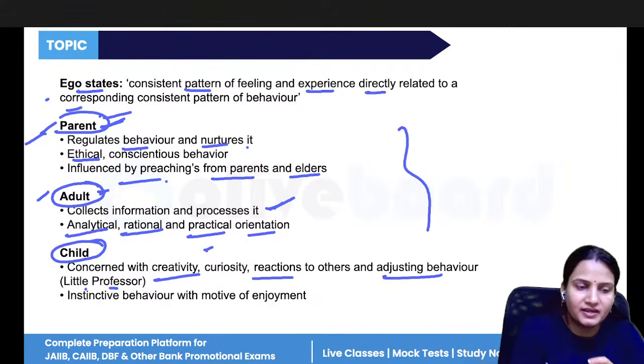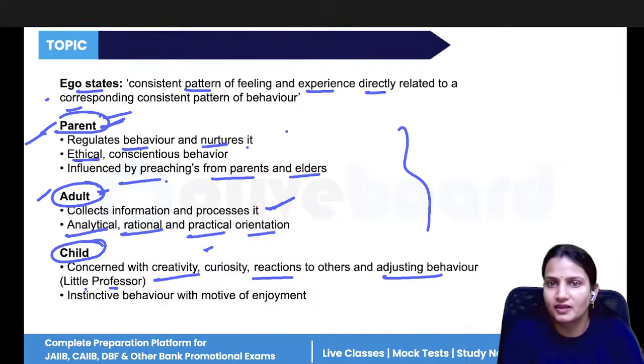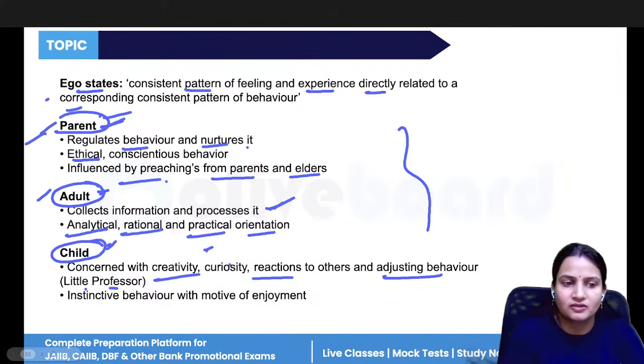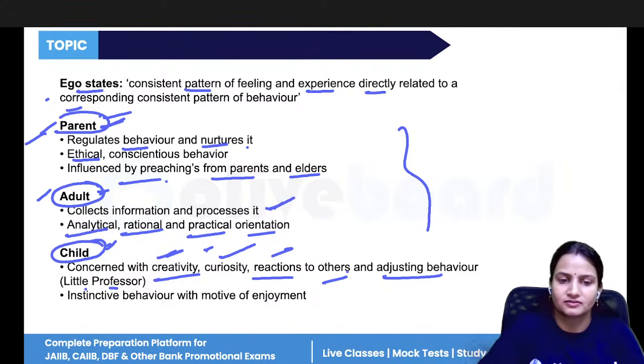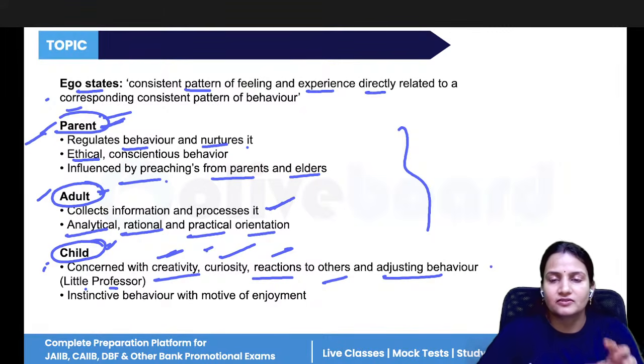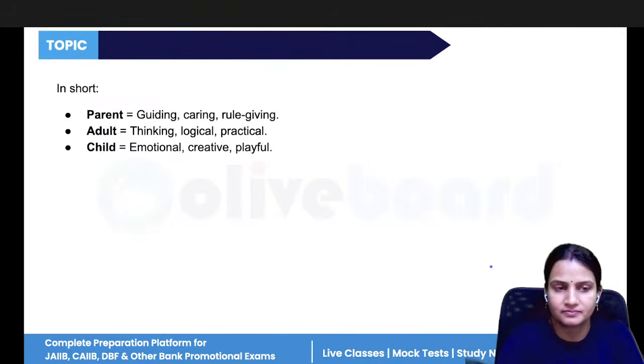Parent and adult will think twice and thrice before doing anything, but the child will not think. The child will take actions quickly. So it is concerned with creativity, curiosity, and reactions to others. They will always try to enjoy every moment of their life. That is the three different types of ego states: parent, adult, and child.